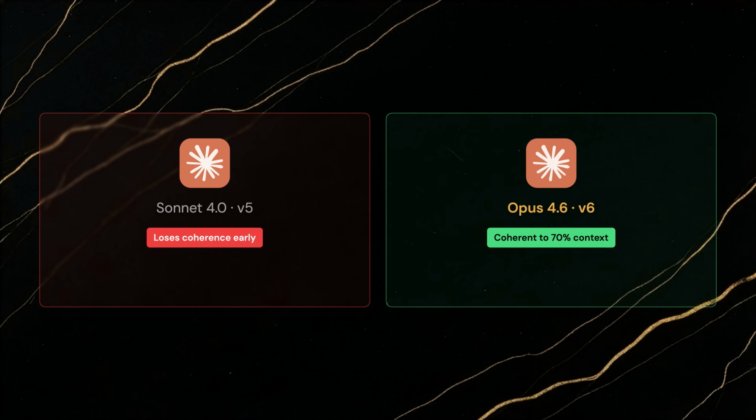One genuine improvement I noticed. Opus 4.6 stayed coherent all the way up to 70% context usage. In my V5 test with Sonnet 4.0, the model would start losing track much earlier. So the model upgrade helped, even if the method itself didn't change much.